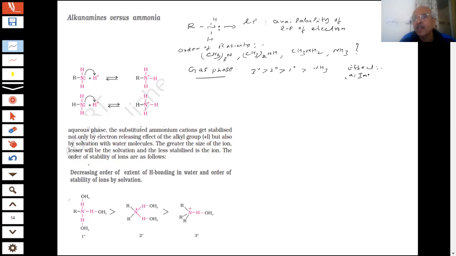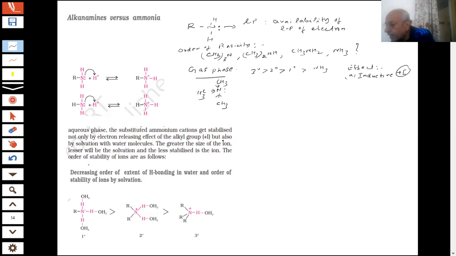Inductive effect is the correct answer, the plus I effect. The plus I effect will increase if you have N(CH3)3. There are 3 electron-donating groups, so the electron density will increase more here.